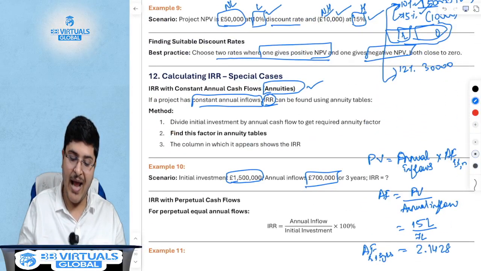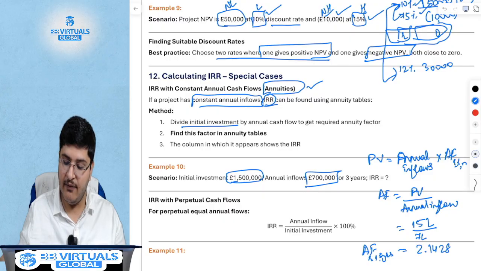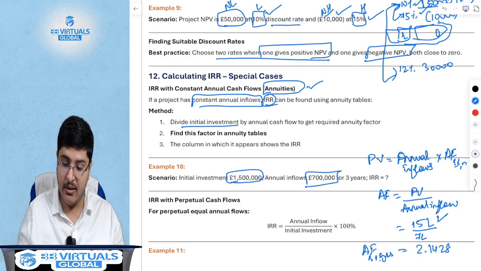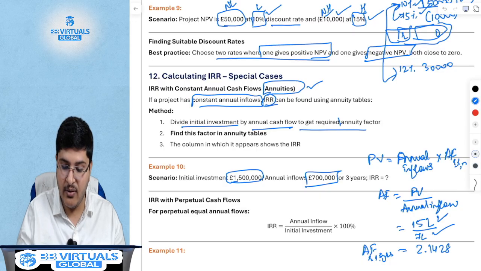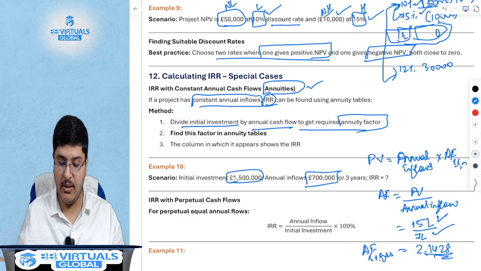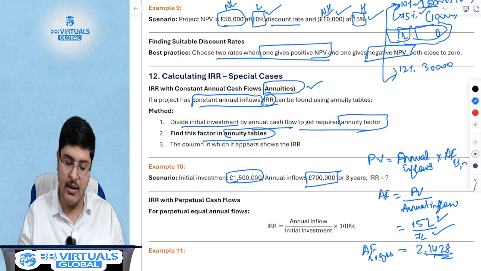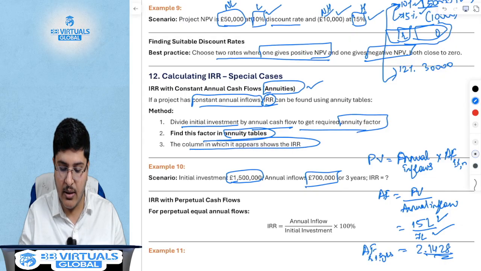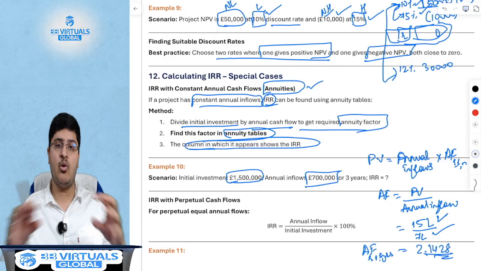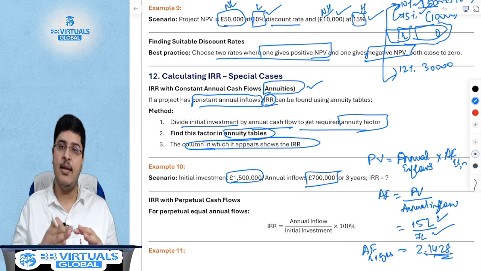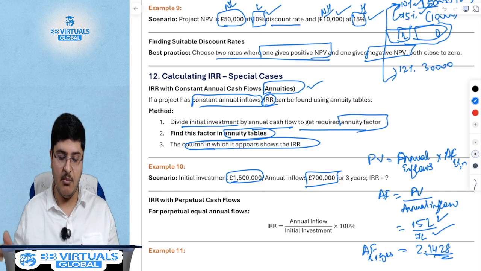So for annuities, you divide the initial investment by the annual cash flow to get the annuity factor. 2.1428 is nothing but the annuity factor, and this factor we will find in the annuity tables like we just did, and the column in which it appears shows the IRR. You know the row because you know how many years it is. The column in which it will appear is nothing but the IRR.